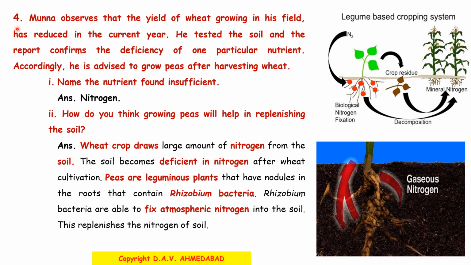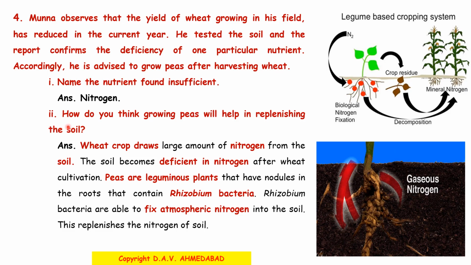Question number 4. Munna observes that the yield of wheat growing in his field has reduced in the current year. He tested the soil and the report confirms the deficiency of one particular nutrient. Accordingly, he is advised to grow peas after harvesting wheat. Coming to that, question number 1 is, name the nutrient found insufficient, and tell me which nutrient is insufficient here. Yes, it is nitrogen.